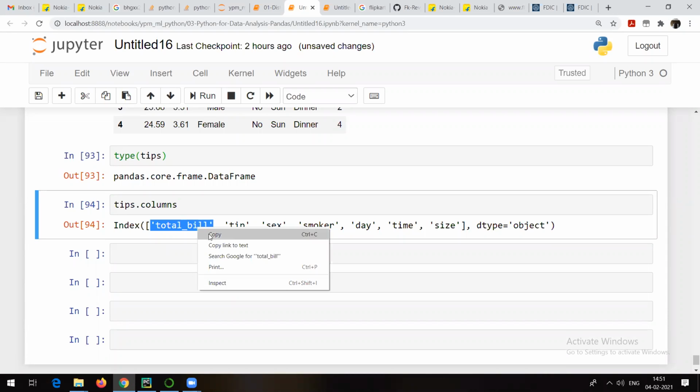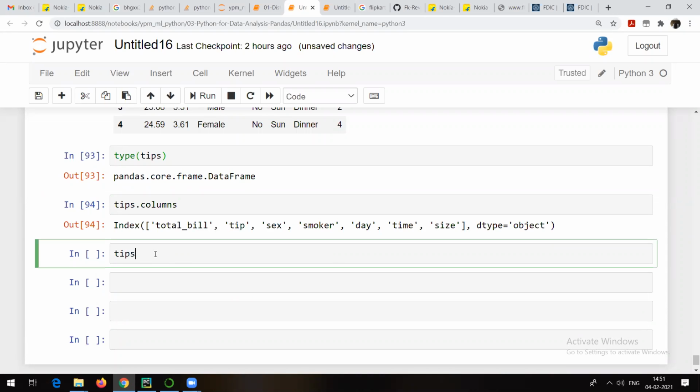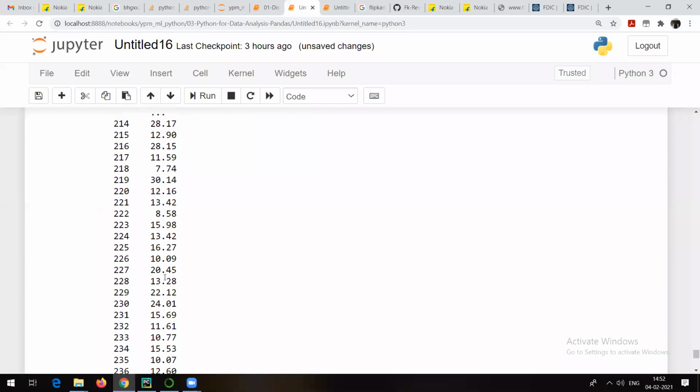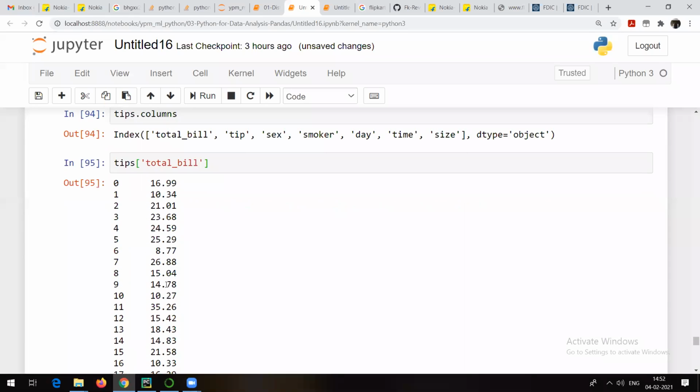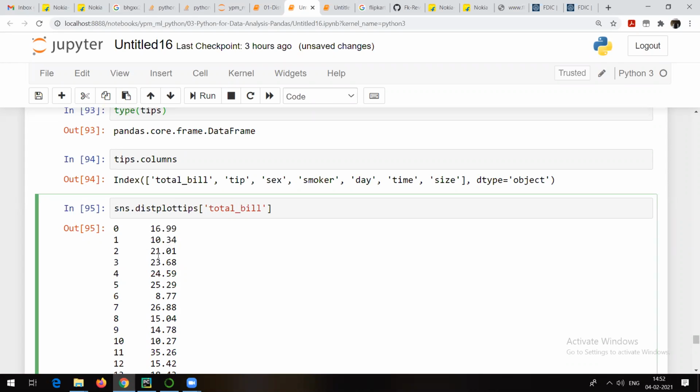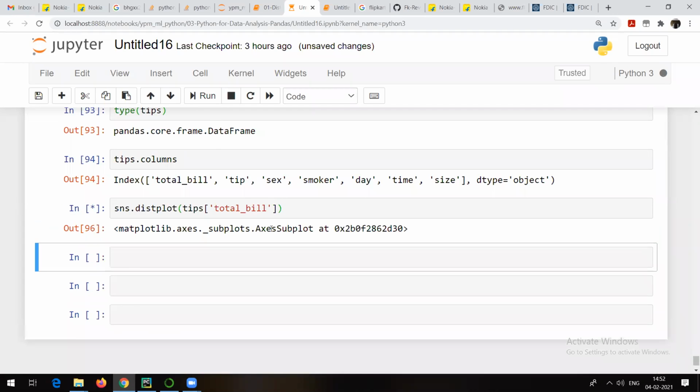So I will copy it and index it with tips of total bill. Indexing, you are again aware of that. If I show tips of total bill, I'll be able to see all the rows from total bill. Now, what we want to do is plot a distribution plot for it. So I will write sns.distplot. Distplot is the command to plot the distribution plot, for all the values from the total bill column. If I run this, I'll be able to see the distribution plot.